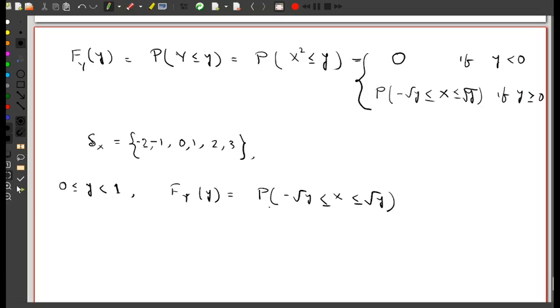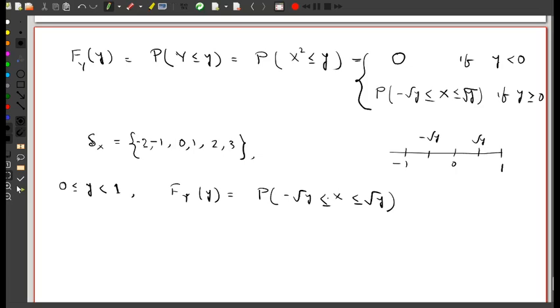So minus root y lies between minus 1 and 0, and plus root y lies between 0 and 1.